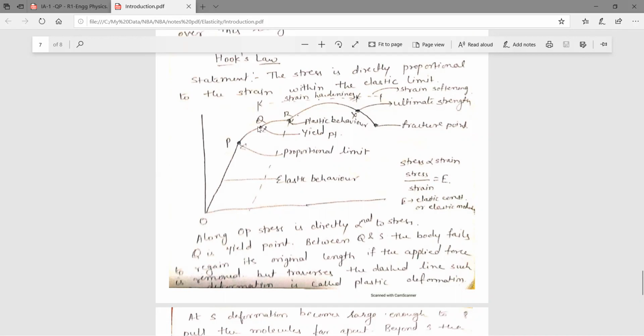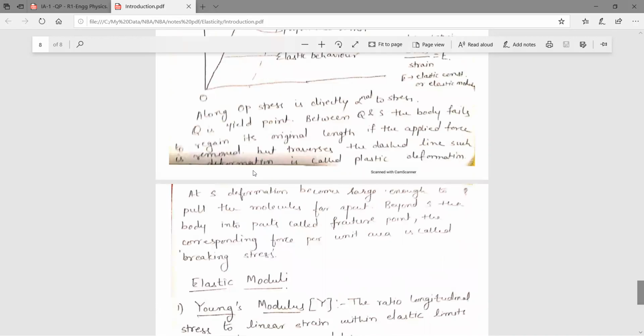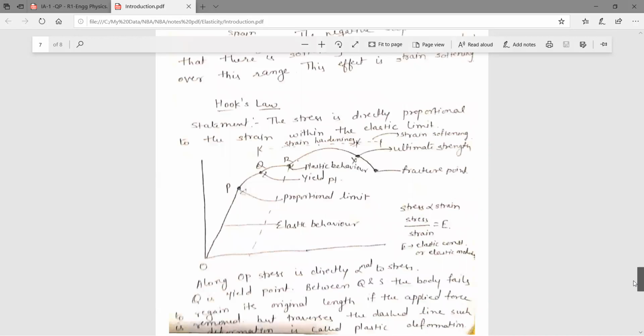Between Q and S, the body fails to regain its original length if the applied force is removed, but traverses the dashed line. Such deformation is called plastic deformation.